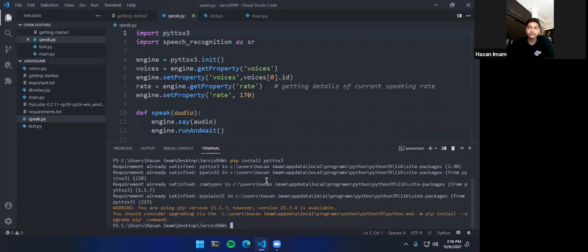And then the second library that you will be using is speech recognition as SR. So we will be going to do pip install. What speech recognition is, let me give you a brief about it. Speech recognition is a Google library straight from Google. What we are going to do is send whatever you say as packets to Google, and that will require internet. So you can't use this AI offline. Google will process what the user said and send it back to us within the code, and you don't need to take care of it. So we will go with speech recognition.